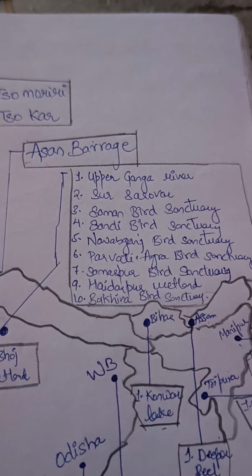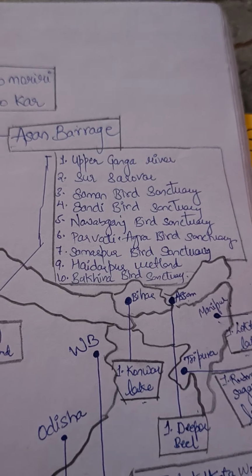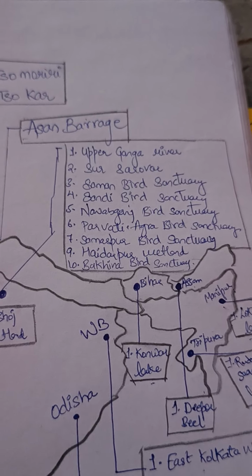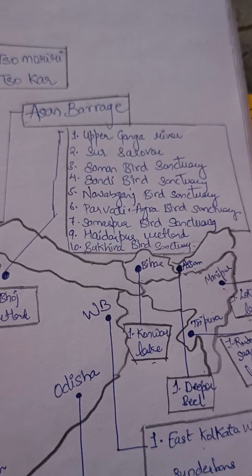In Uttar Pradesh we have 10. First is Upper Ganga river. Second is Sur Sarovar. Third is Saman bird sanctuary. Fourth is Sandi bird sanctuary. Fifth is Nawabganj bird sanctuary. Sixth is Parvati Agra bird sanctuary. Seventh is Samaspur bird sanctuary. Ninth is Haidarpur wetland. 10th is Bakhira bird sanctuary.